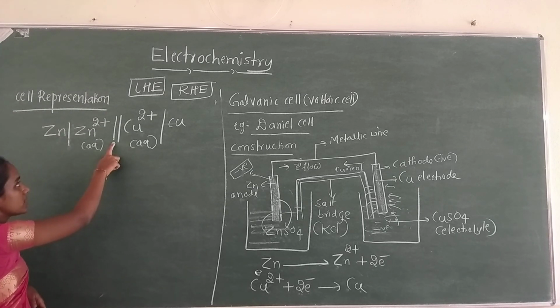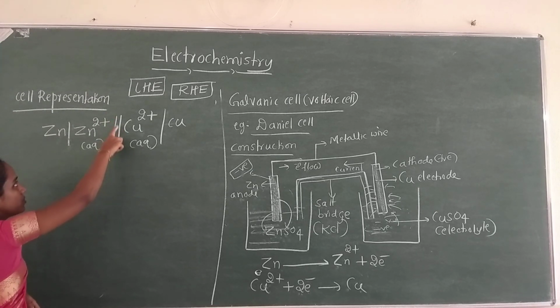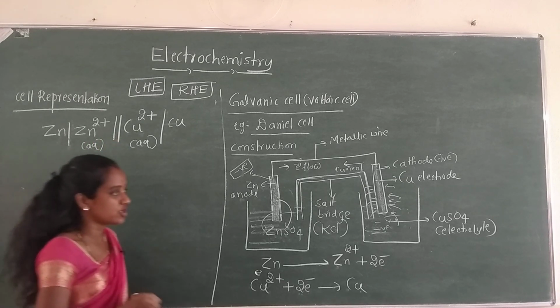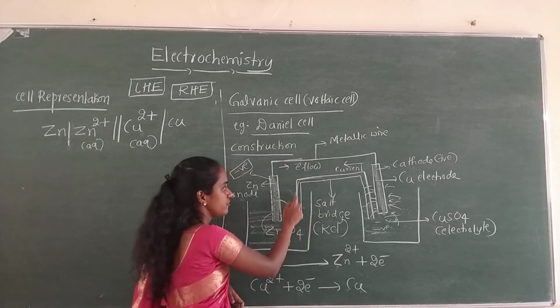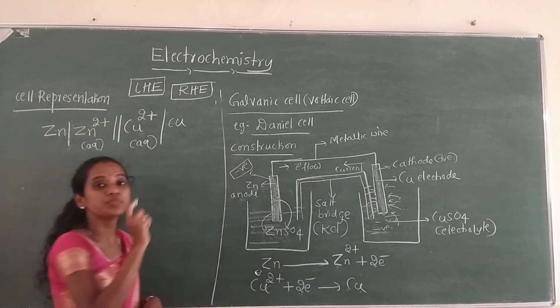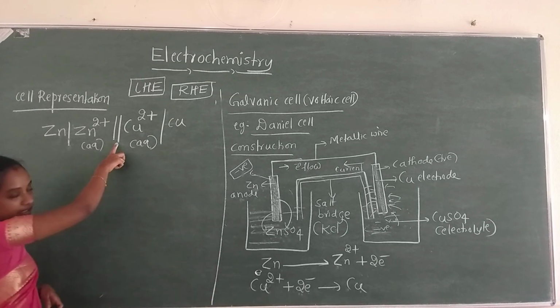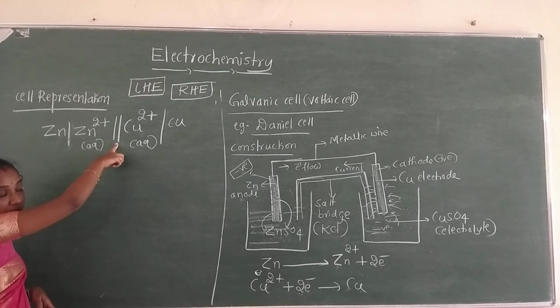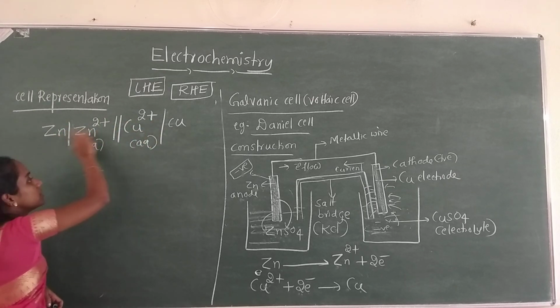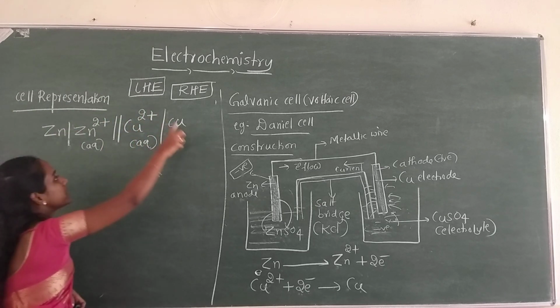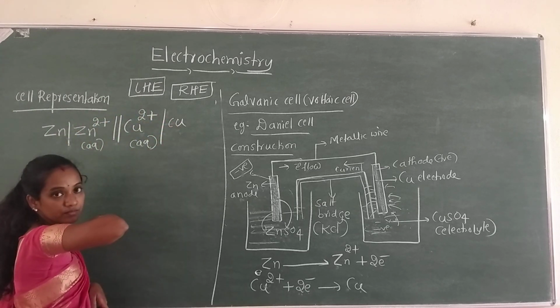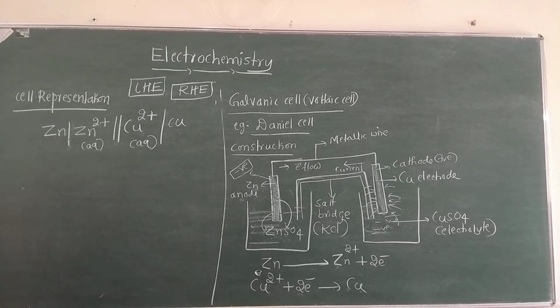Now here you can see there is a double vertical line. It represents a salt bridge. In a Daniell cell we have a salt bridge, and it is always represented by drawing a double vertical line. At the extreme ends, the solid metal electrodes are written. So this is the cell representation of a Daniell cell.